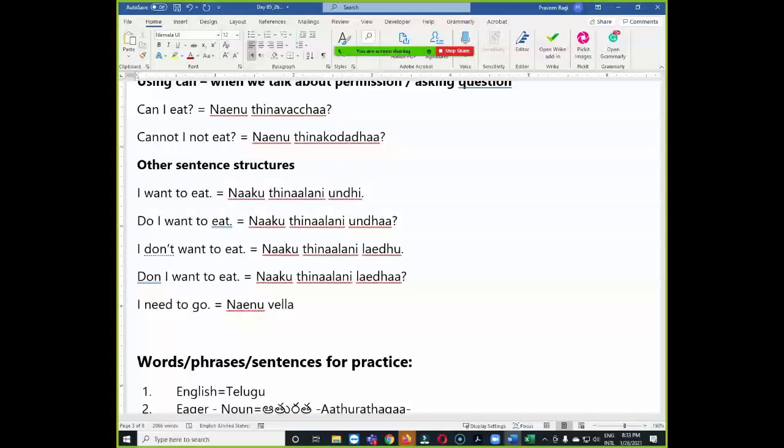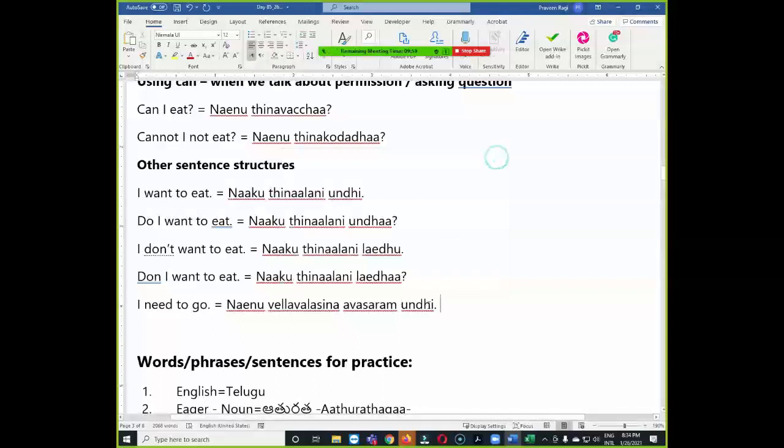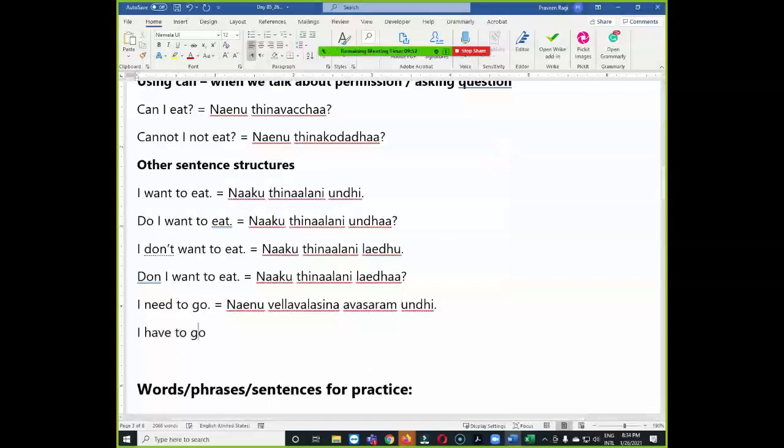The actual translation will be like this: I need to go, నేను వెళ్ళవలసిన అవసరం ఉంది. Okay, this is the true translation. You can also use it in spoken Telugu, but to make it short you can say nenu vellali, but the phrase nenu vellali gives a meaning like I have to go. I will mention that one also here. I have to go means nenu vellali. Now you need to understand the difference between నేను వెళ్ళాలి and నేను వెళ్ళవలసిన అవసరం ఉంది.